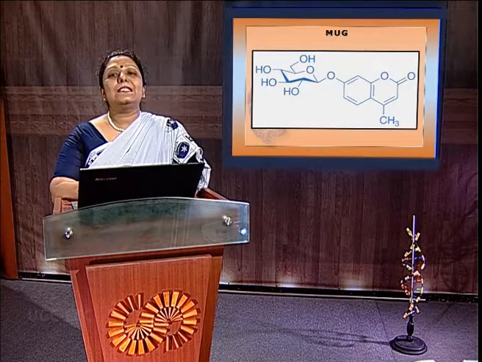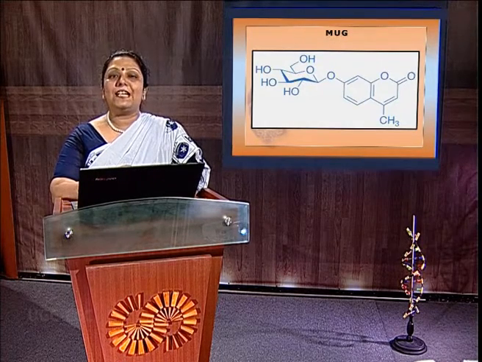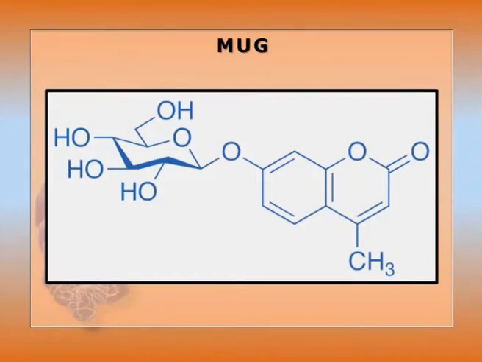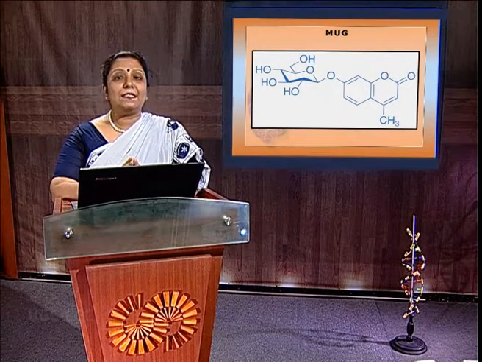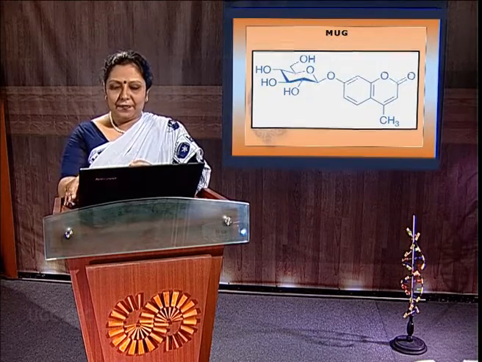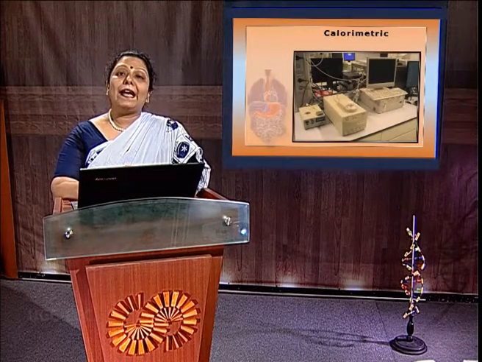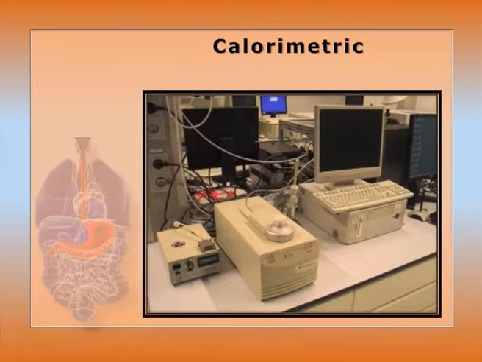Fluorimetric. Now a fluorescence dye has absorption and emission at different wavelengths. In the case of methylumbelliferyl glucopyranoside or glucuronide, the beta-galactosidase enzyme or glucuronidase enzyme can be monitored. But here impurities and instability can also be present. Calorimetric. By a chemical or biochemical reaction, heat can be absorbed or released, that can be monitored via a microcalorimeter to know the enzyme activity.